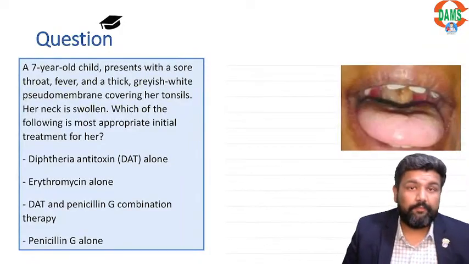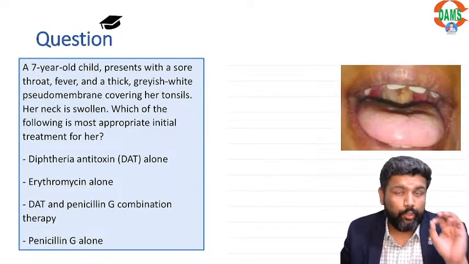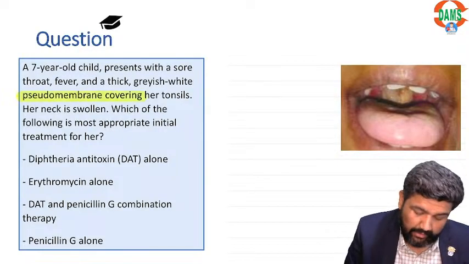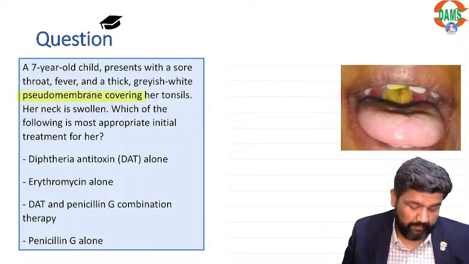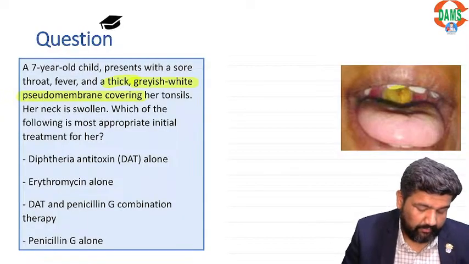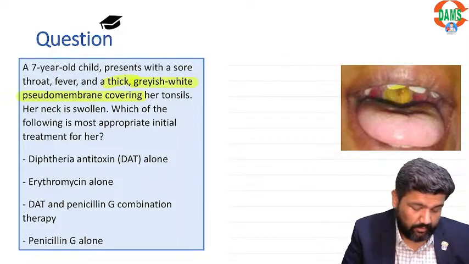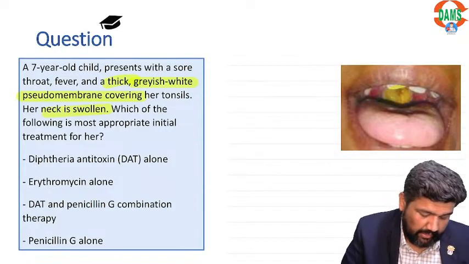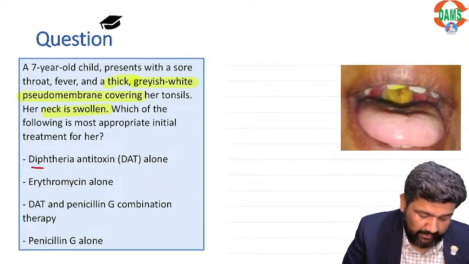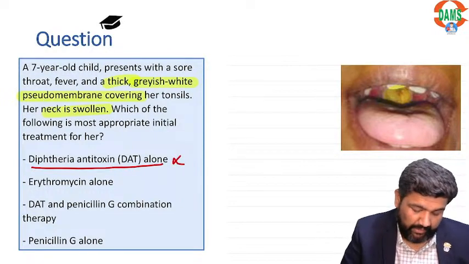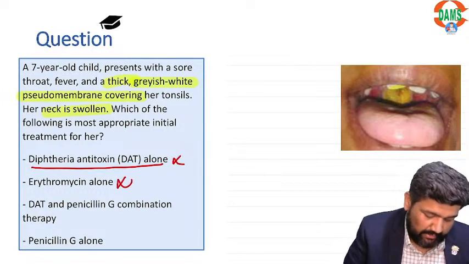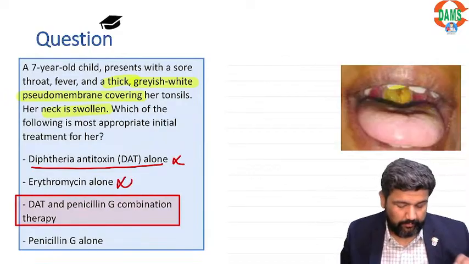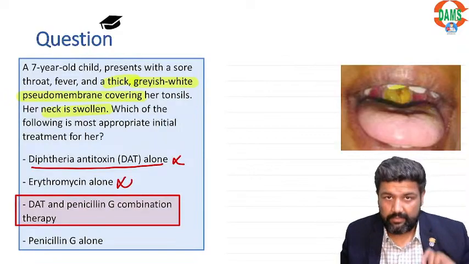Guys, this is a case of diphtheria. When you are managing a case of diphtheria, children, look, there is a pseudo membrane, this is also a pseudo membrane here. It is a greyish white thick membrane, the neck is swollen, right? In this case, diphtheria antitoxin given alone? No. Erythromycin alone? No. Yes, antitoxin with antibiotic is given.